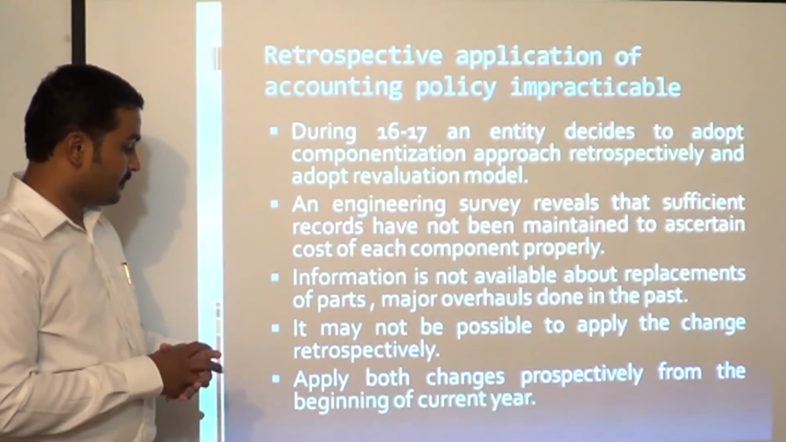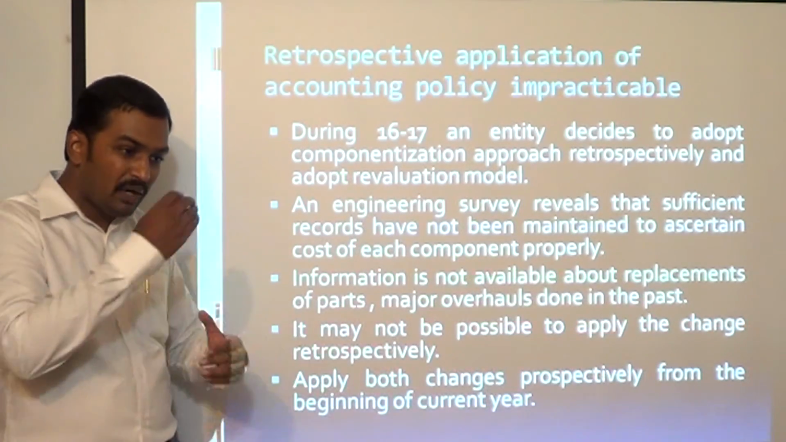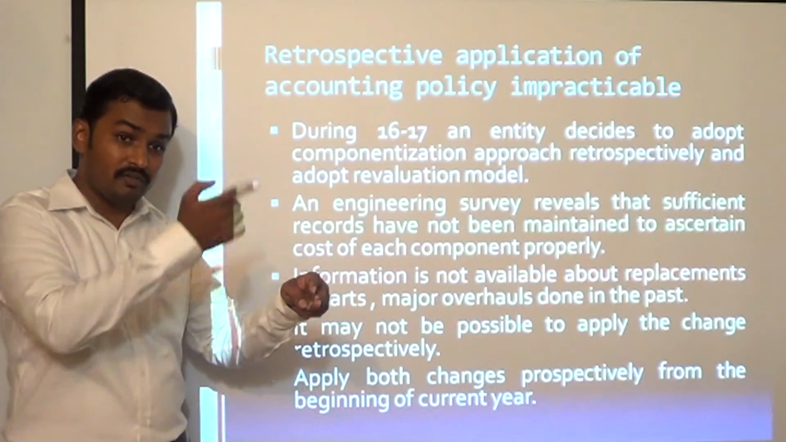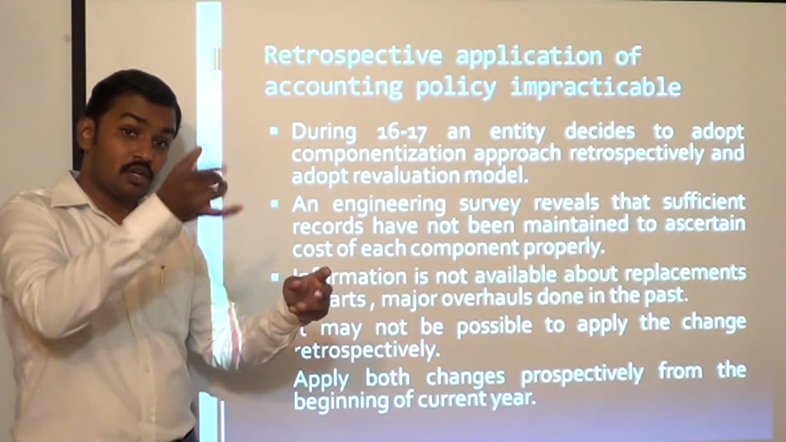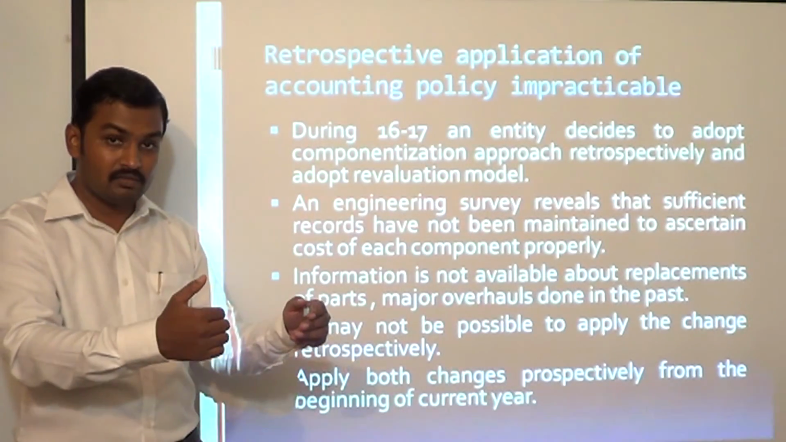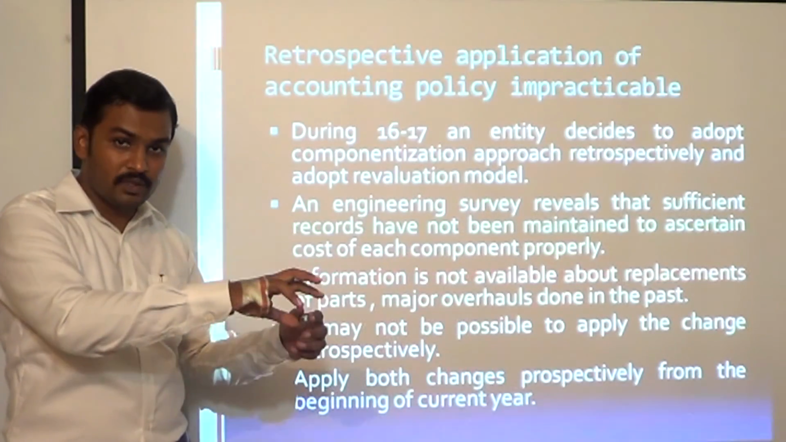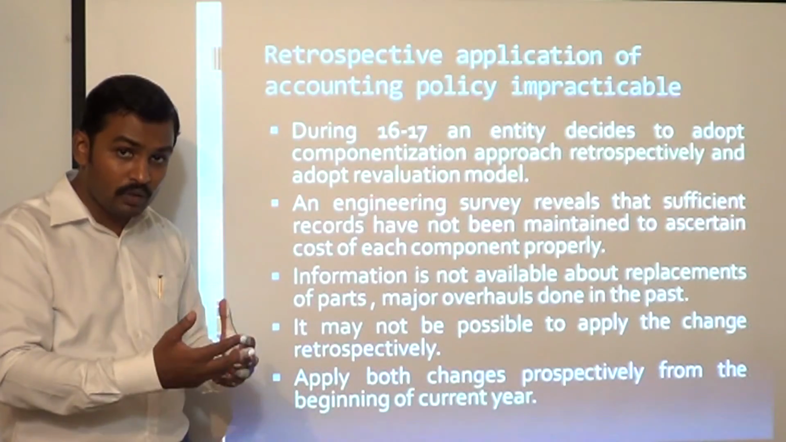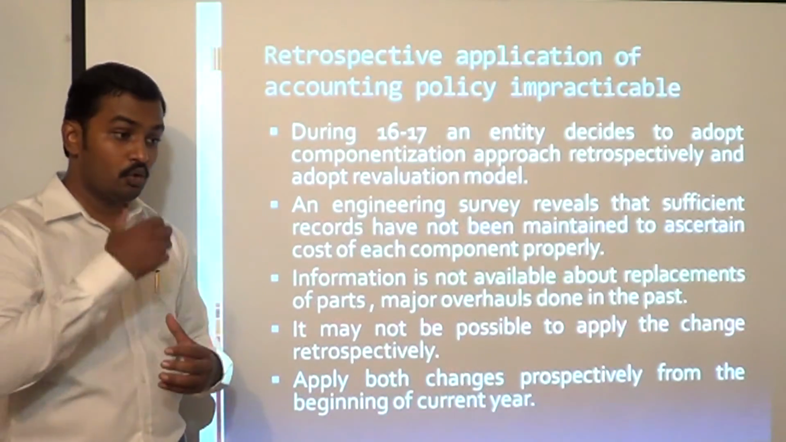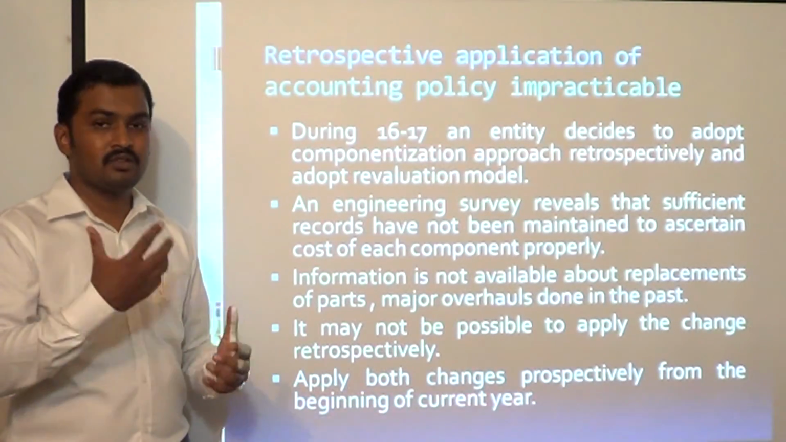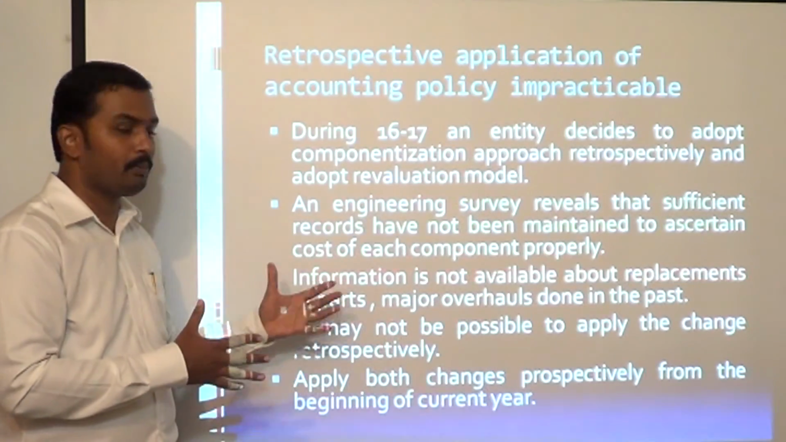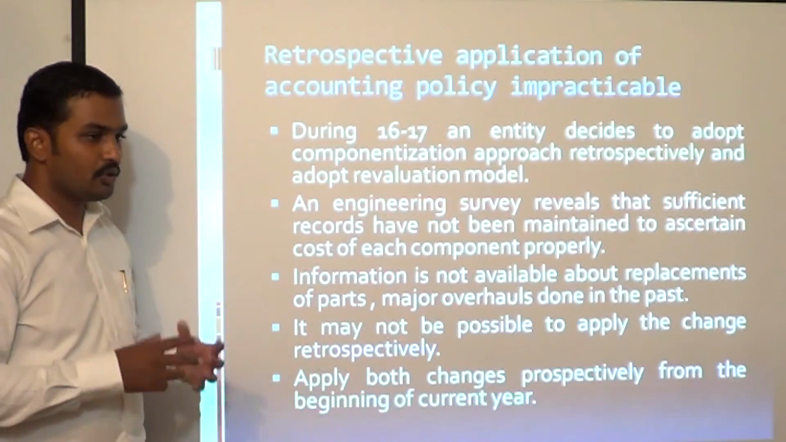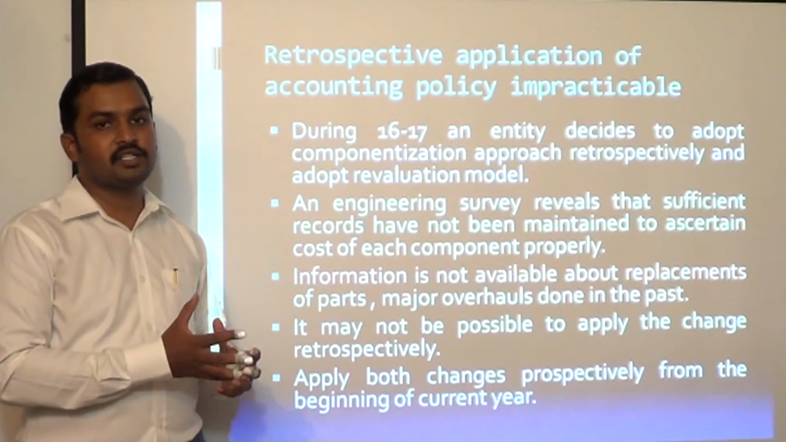Okay. See, we need information about when parts have been replaced, on that date what was the carrying amount of the part which has been replaced, what is the cost which we have incurred for the new part, when the replacement was done. This information has to be available. Then overhauls, we have done overhauls, when the overhaul was done, to which part the overhauling was done. So information has to be maintained in detail to apply componentization, we can say, retrospectively, but that information is not available. So in such cases we cannot apply componentization retrospectively.